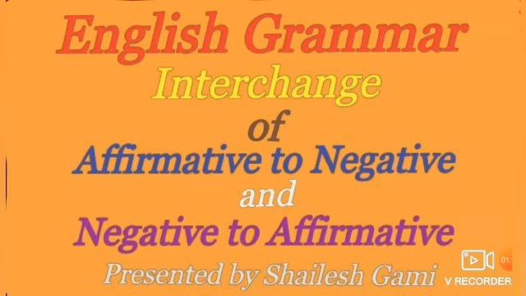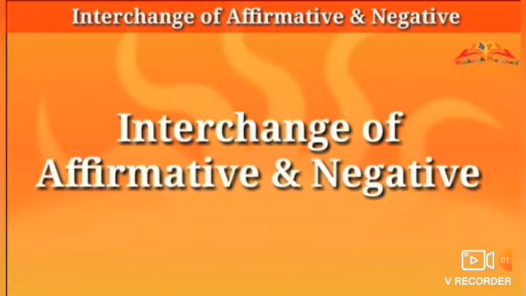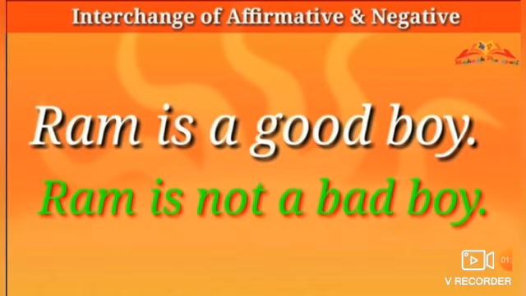Interchange of affirmative to negative and negative to affirmative. First of all, we will see one example. So we start our chapter, our unit, interchange of affirmative and negative. Here you can see one example. Ram is a good boy. Students, in previous classes we made only a negative sentence such as Ram is not a good boy. That is a negative sentence of Ram is a good boy.